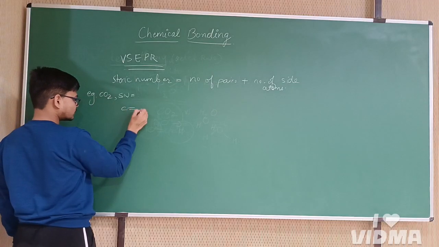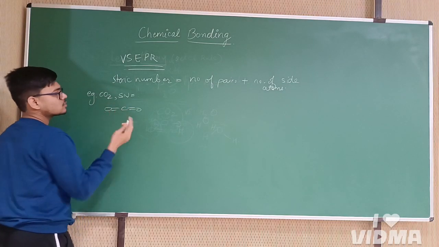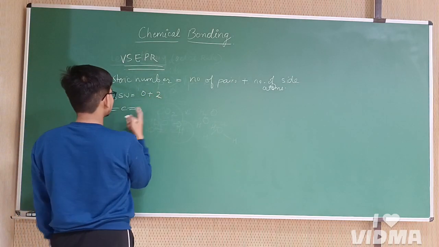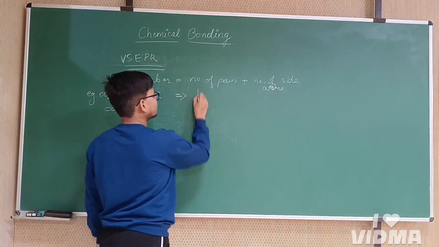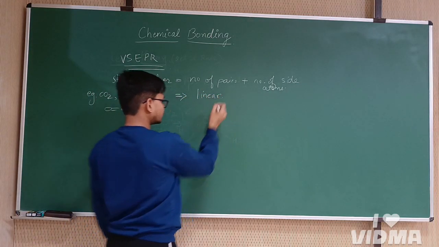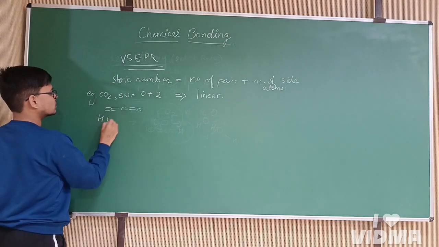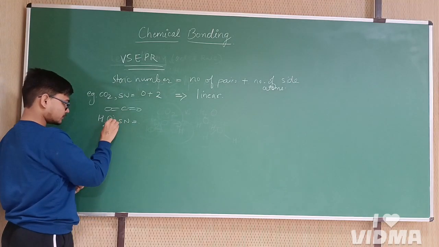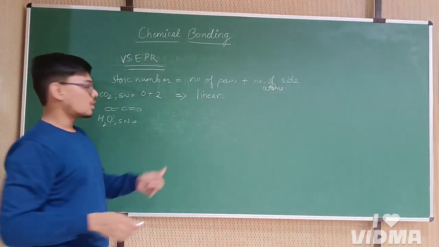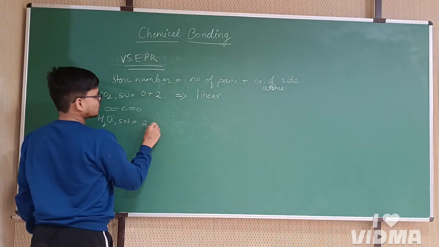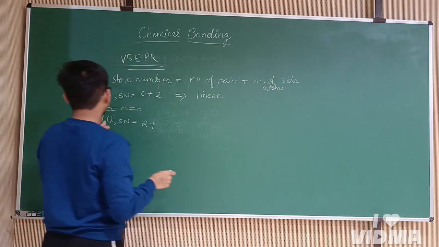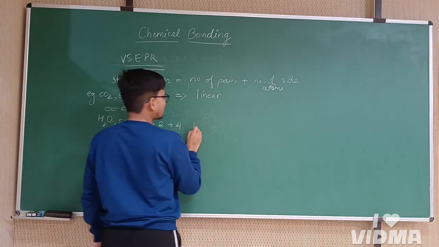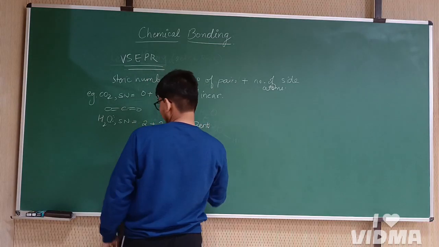Carbon is the center atom and it has no lone pair, so 0 lone pairs, plus two side atoms which are oxygen. So its geometry will be linear. But in H2O, the steric number will be two lone pairs on oxygen, plus two side atoms. So it will have a bent structure.